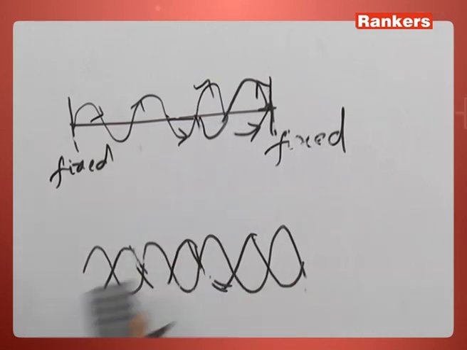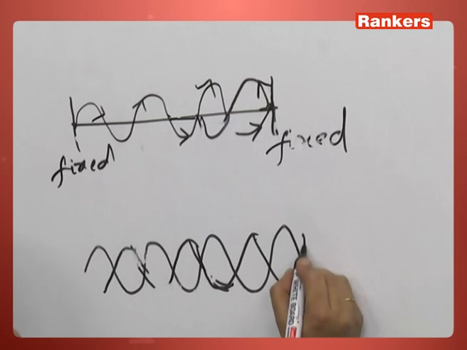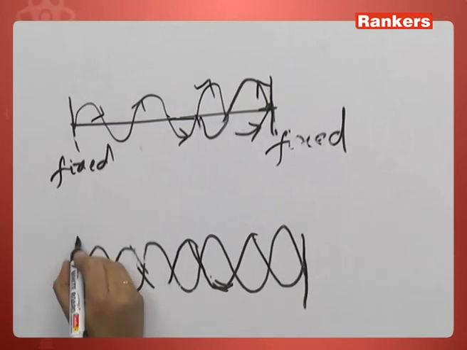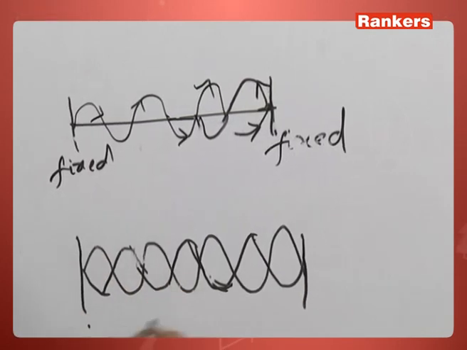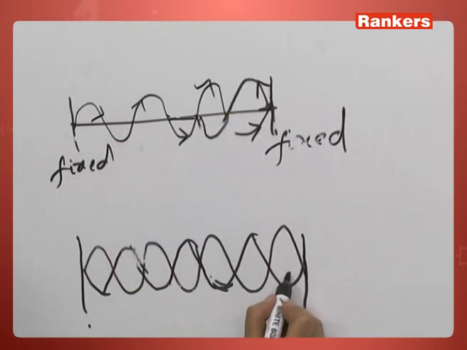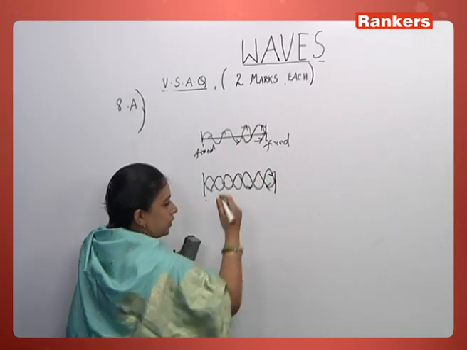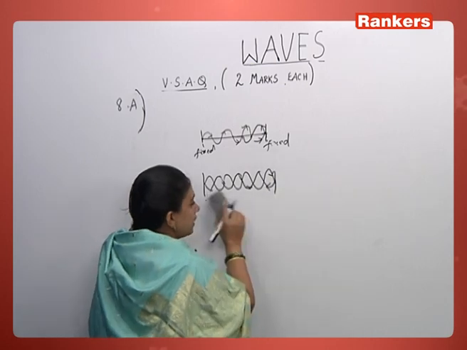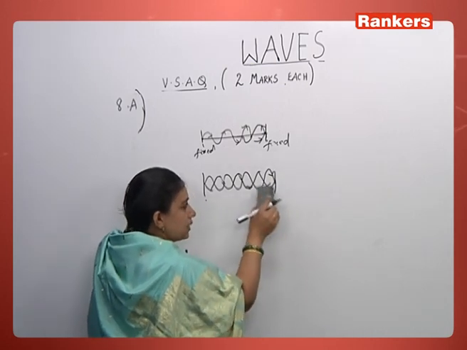You can draw any number of loops between the fixed ends, provided the ends are fixed. So a wave going in one direction and coming back in another direction is a reflected wave.